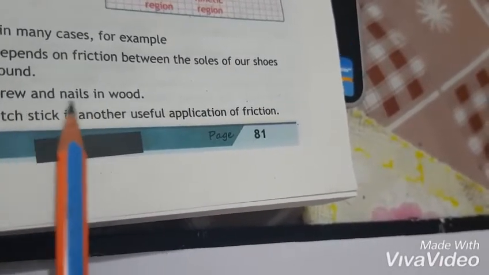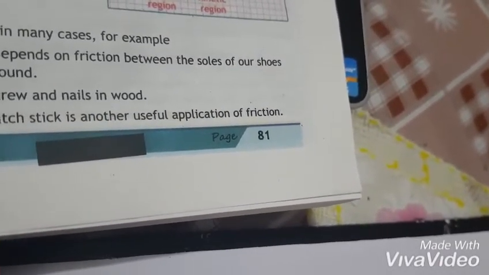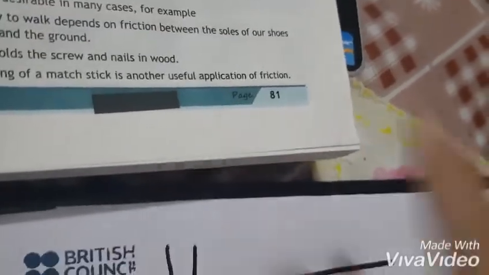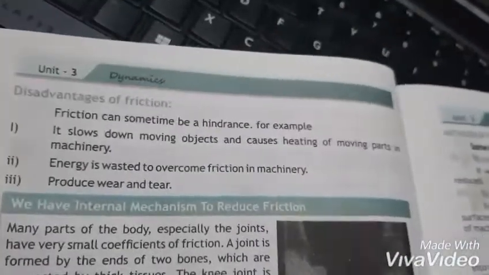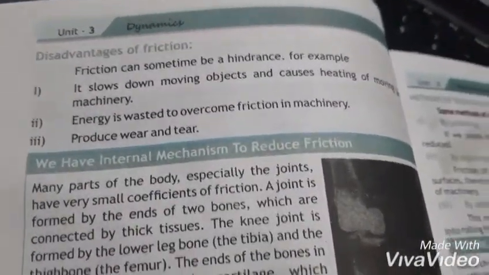Friction holds the screws and the nails in the wood. The lighting of a matchstick is another example. These are common life examples, and these are really interesting examples. You can also add certain examples.